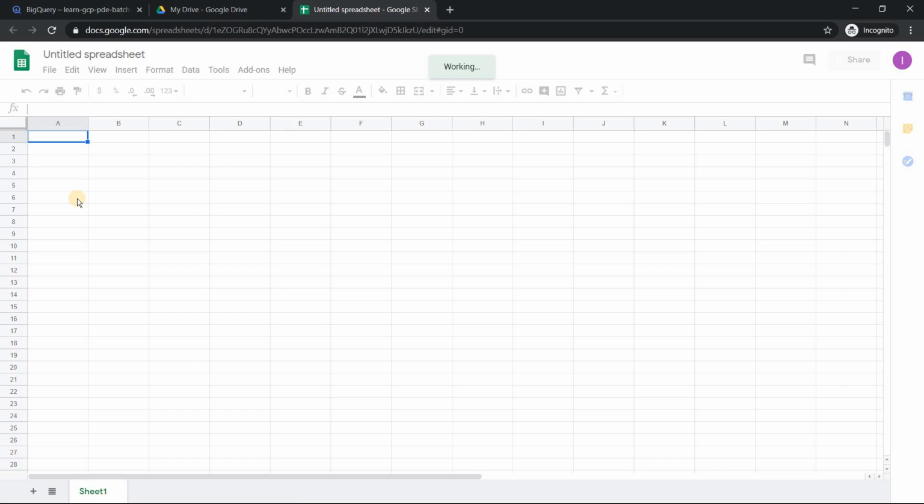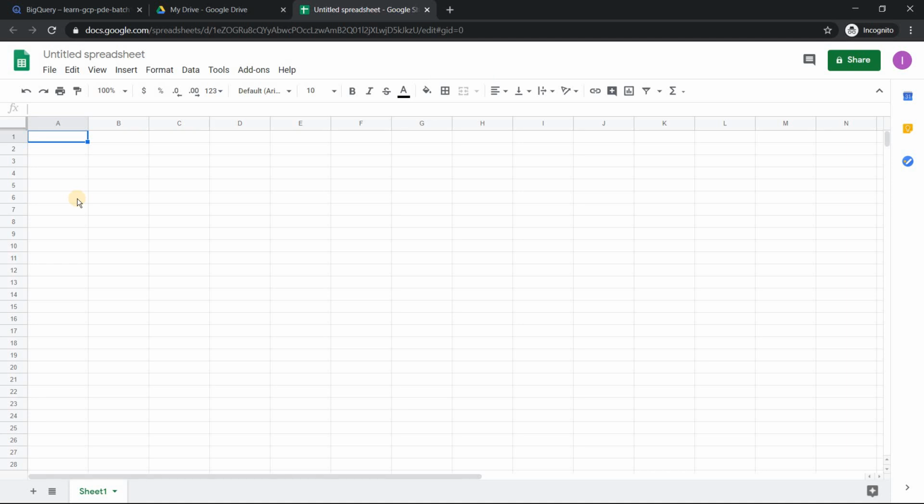And let's try to create an Excel sheet or a Google spreadsheet where we can create a product list and see how frequently we can change it, because it's easy for us to change it. Somehow if we can connect this Google Sheet with BigQuery, I would say job done. Let's try to do that. So let me just give a name to this sheet called products, and it is auto saved.